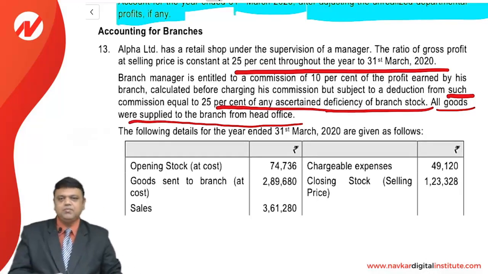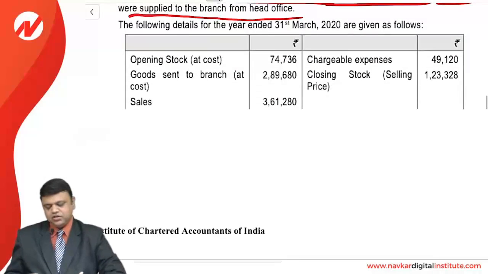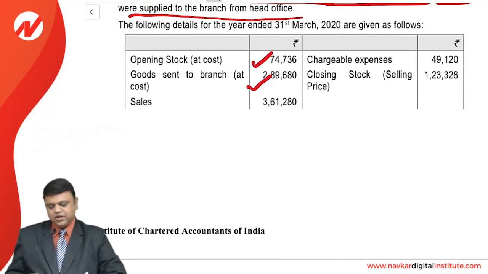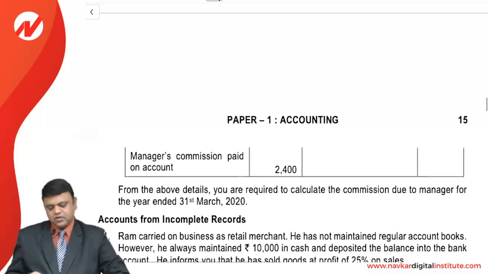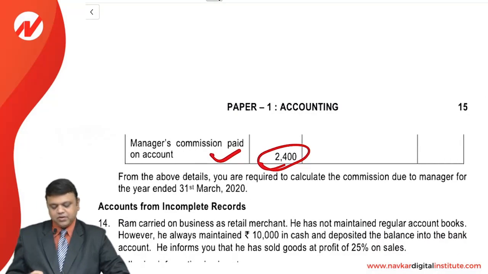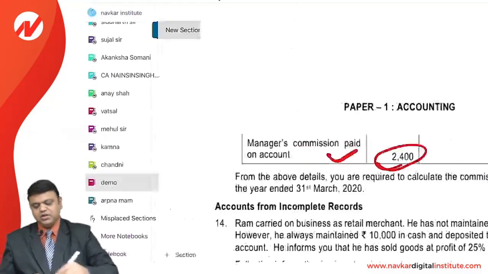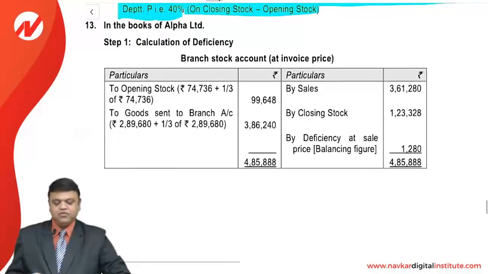The following details have been provided, friends: opening stock at cost, goods sent to branch, sales, chargeable expenses, closing stock, and manager's commission which is paid, 2400. From the above details, you are required to calculate the commission due to the manager for the year ended 31st March 2020. Here, friends, we have to just calculate the commission, but for that we need to calculate the deficiency, as the manager is also liable for such deficiency.